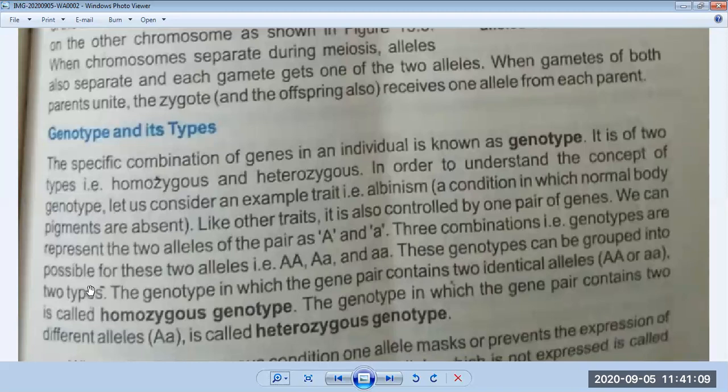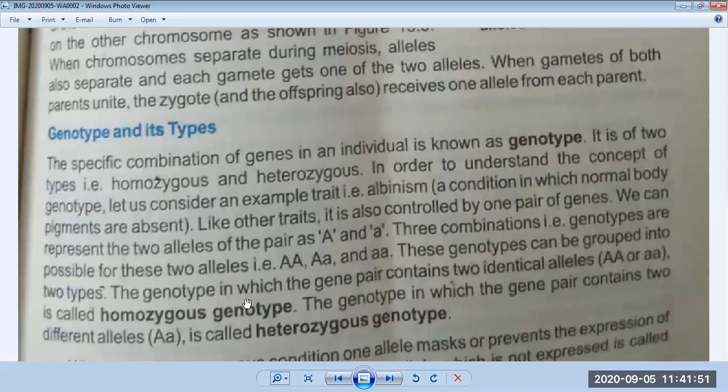If we see these three examples, we can understand that these genotypes can be grouped into two types. As we discussed, genotype has two types, one is homozygous and the other is heterozygous. We can divide these three: capital A capital A, capital A small a, and small a small a. These letters represent the pair of genes. These show three pairs of genes, 1, 2, and 3. We can divide them into two types.